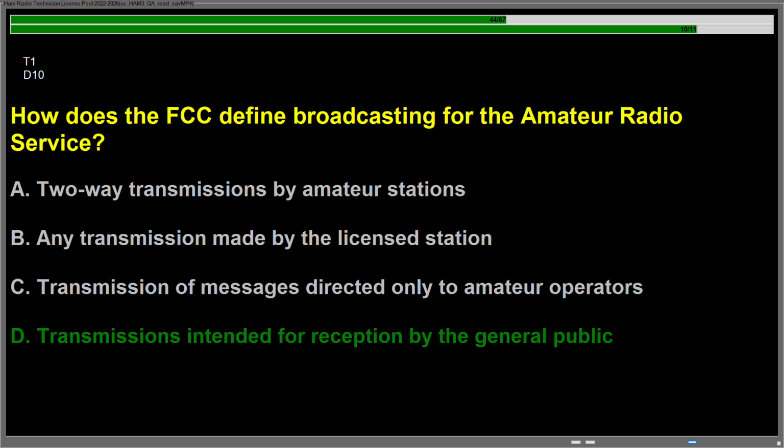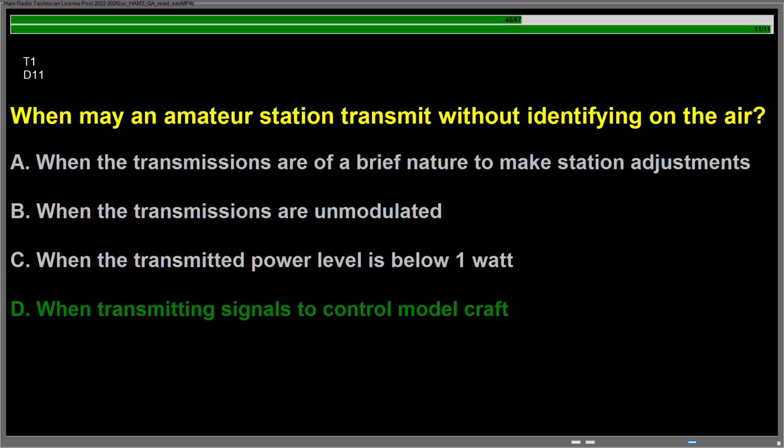Question Delta 10, how does the FCC define broadcasting for the amateur radio service? Answer is D, transmissions intended for reception by the general public. Question Delta 11, when may an amateur station transmit without identifying on the air? Answer is D, when transmitting signals to control model craft.